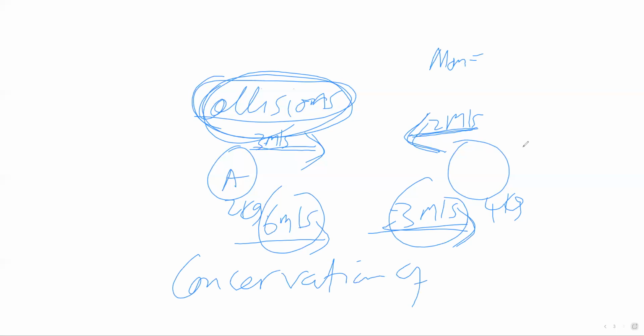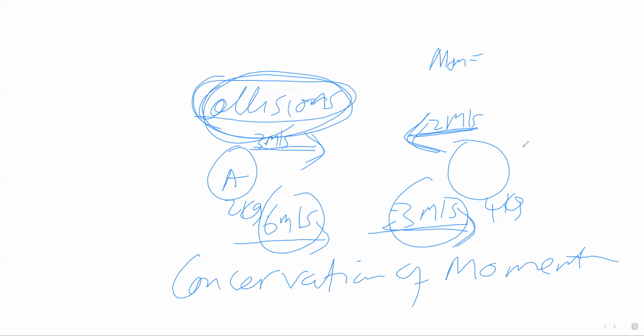Conservation of momentum. If we are dealing with colliding objects, we calculate momentum using the principle we call conservation of momentum. This principle says that momentum before collision and after are the same.